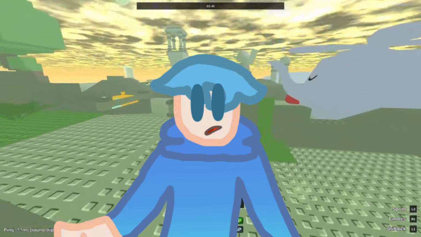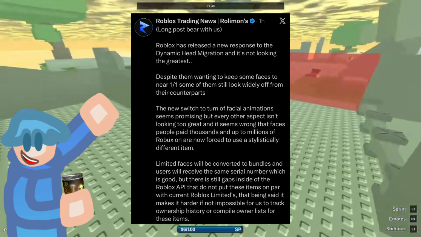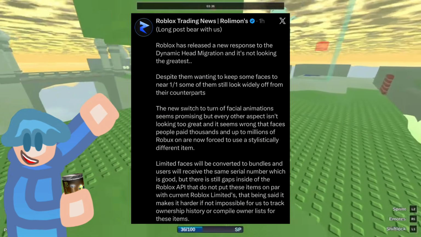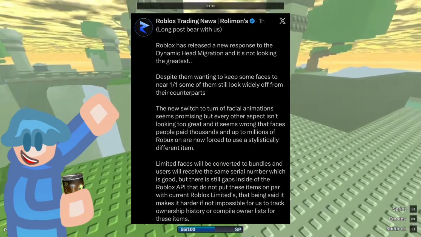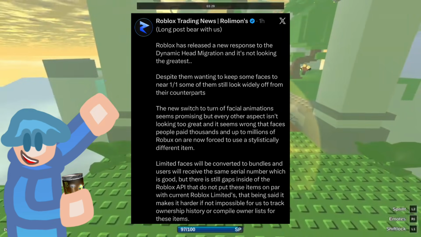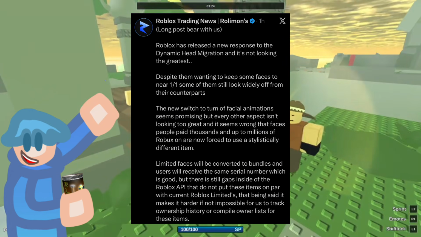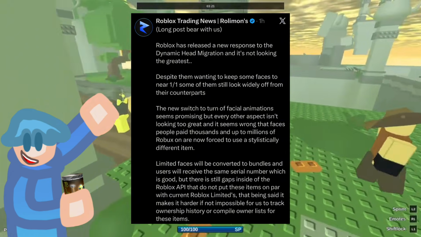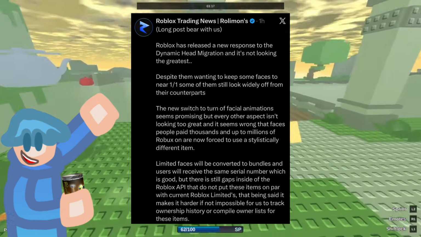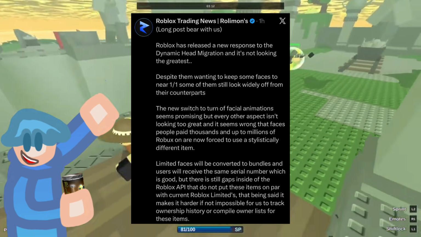But this is the last post I'm going to read out for today. Roblox has released a new response to the dynamic head migration, and it's not looking the greatest. Despite them wanting to keep some faces near one-to-one, or some of them still looking widely off their counterparts, the new switch to turn off facial animation seems promising. But every other aspect isn't looking too great, and it seems wrong that faces people paid thousands and up to millions of Robux on are now forced to a usually stylistically different item.